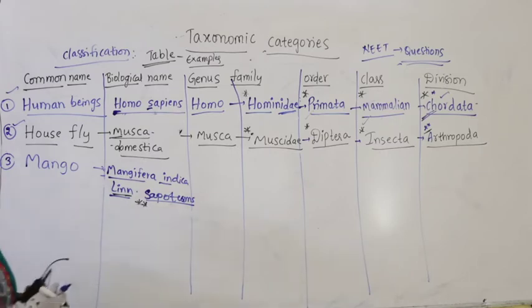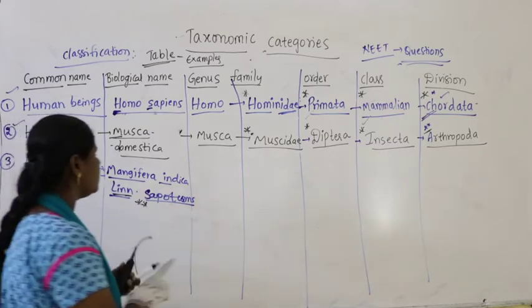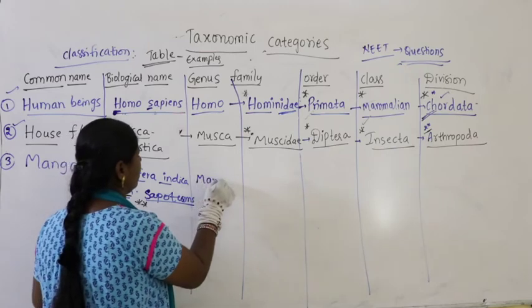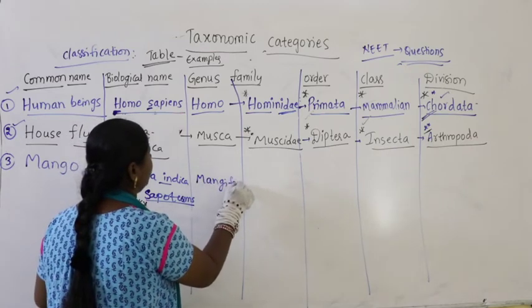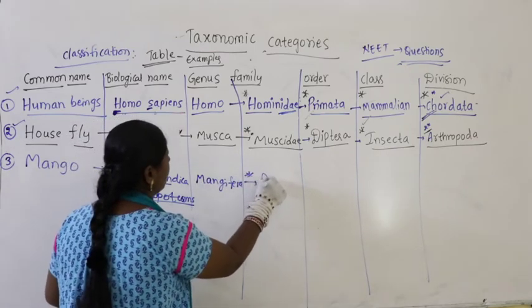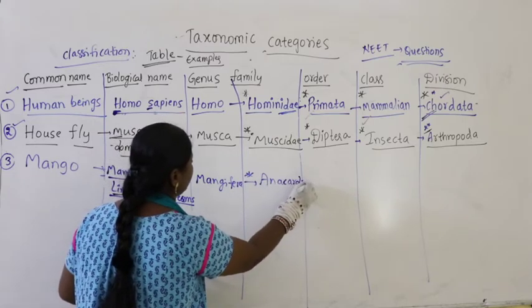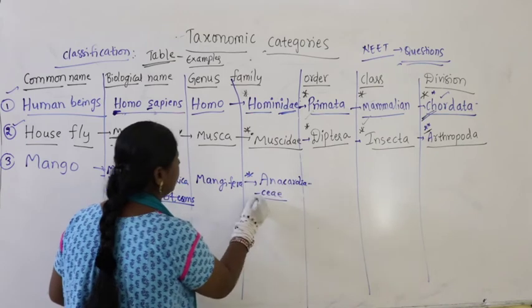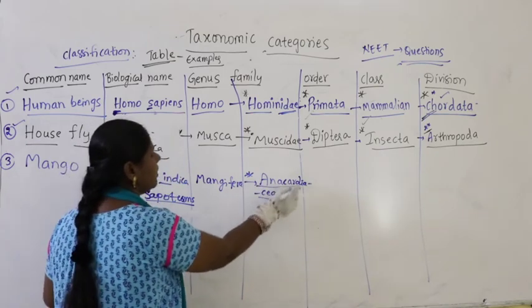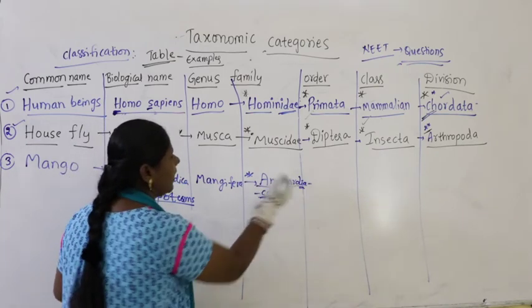Right, now coming to the genus, it belongs to Mangifera. Then the family, it belongs to Anacardiaceae. Aceae is nothing but the end suffix for family.